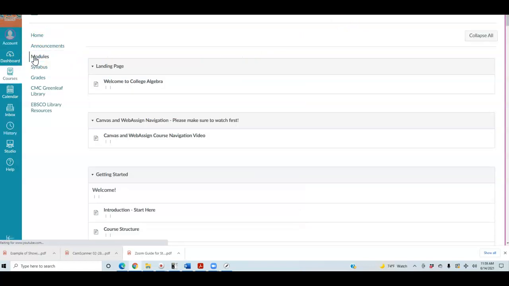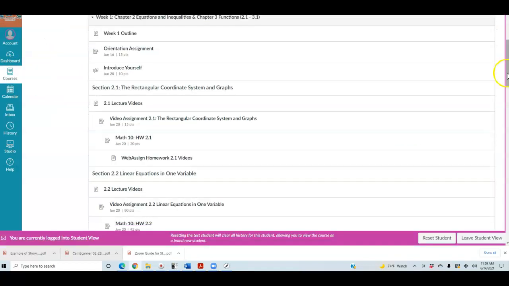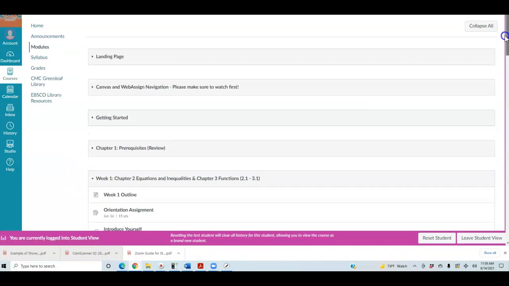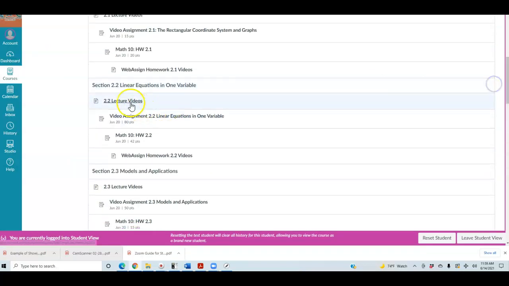All right. And so therefore you want to access that. So again, this is what you're going to do for each section. So 2.1, watch a lecture video, do the video assignment, do the homework. Watch the WebAssign homework videos to help you. Again, section 2.2, you're going to go to 2.2, you have your lecture videos, the video assignment, the homework, and then you can watch the lecture videos.